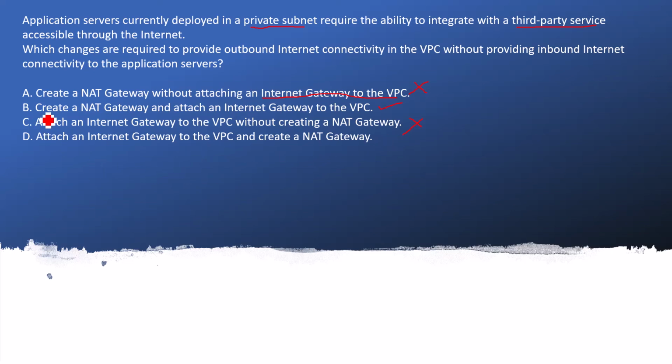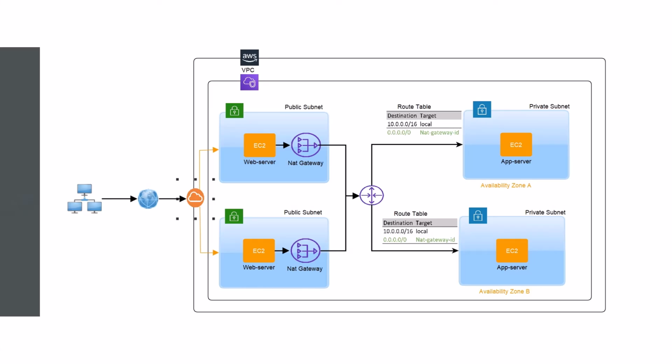So here, if you will see the B and if you will see the D, it is trying to create a confusion. So in these conditions, the right answer is like that: first you are configuring your NAT gateway and then you are attaching it to an internet gateway, because here it is not saying anything about attaching or not attaching. So D is the wrong answer. You have to go for the B option.